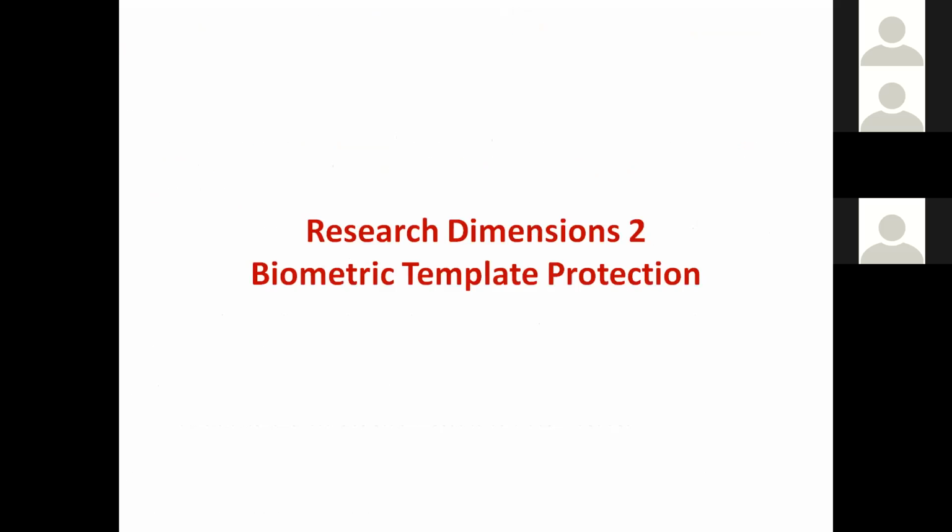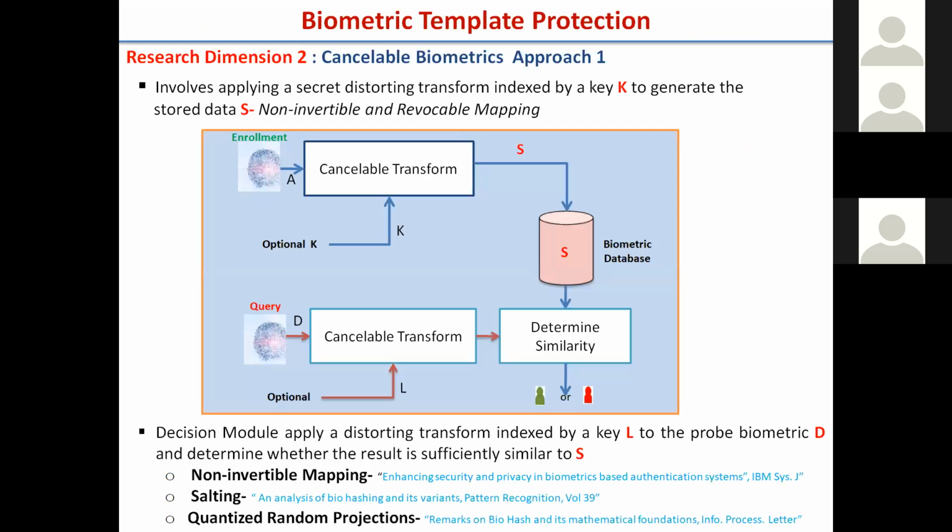Another dimension is biometric template protection. How can we protect the database? Why is it important to protect the database in biometrics? Because if somebody takes out the database, your template, and can retrieve your fingerprint from it, your loss is permanent.